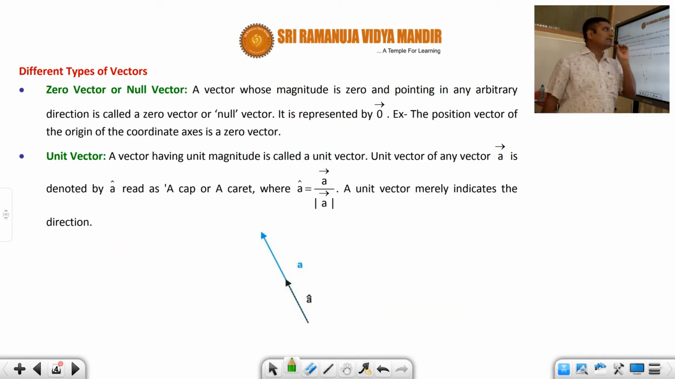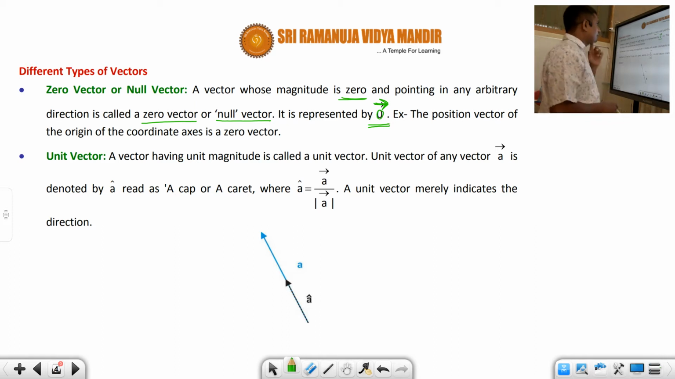Okay, so now let us see what are the different types of vectors. First one is called a zero vector or a null vector. A vector whose magnitude is 0, and pointing in any arbitrary direction, is called a zero vector or null vector, and it is represented by 0 with an arrow. Any vector is always represented with an arrow on the top, students. If an arrow is not there, that means it is the magnitude of the vector. If an arrow is there, then that is the representation of a vector. For example, what is the example for the zero vector? The position vector of the origin.